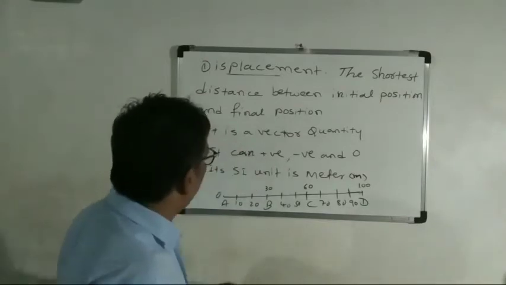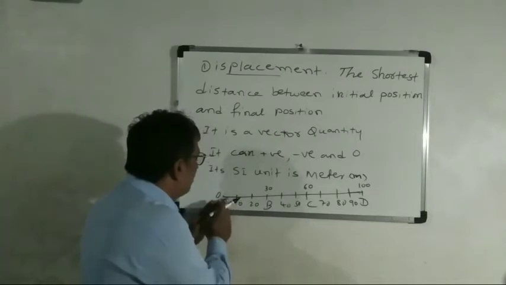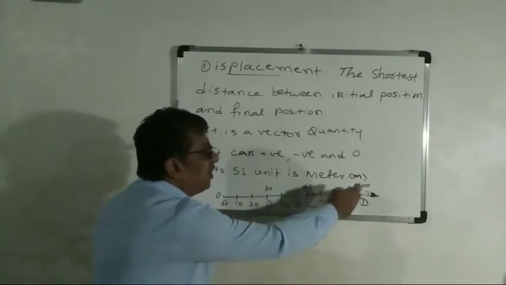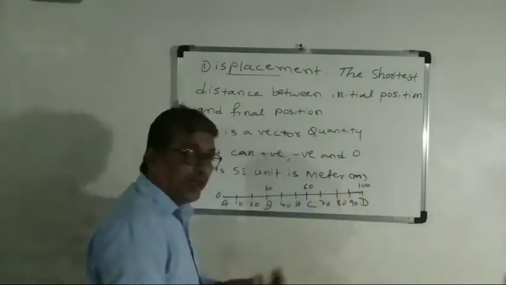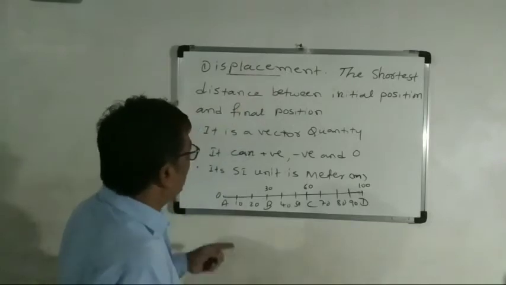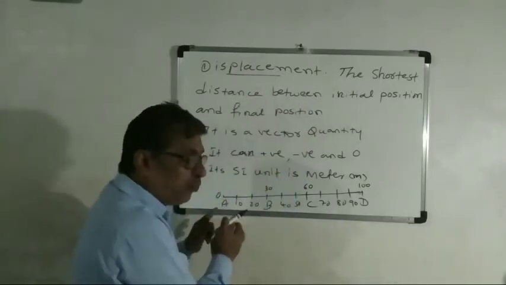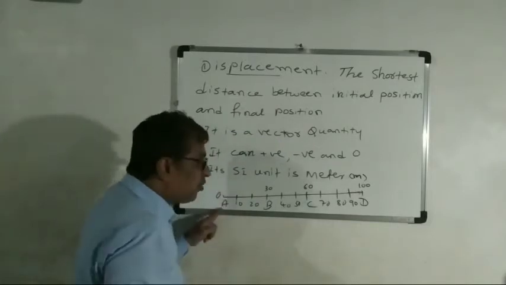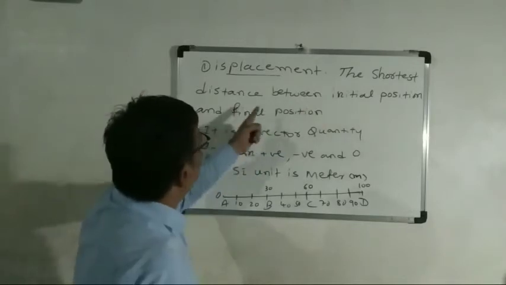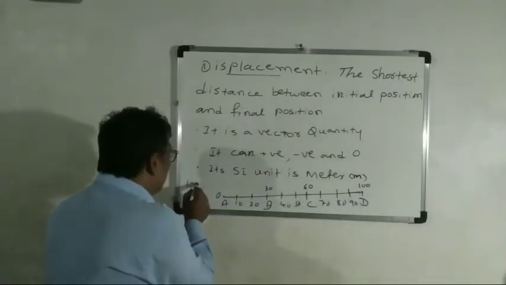When it is positive, for example, the body or any object moves from position A to B, B to C, C to D, up to D. Now we'll see what the displacement is here. From the initial starting position at 0 to the final position, it is 100 meter.